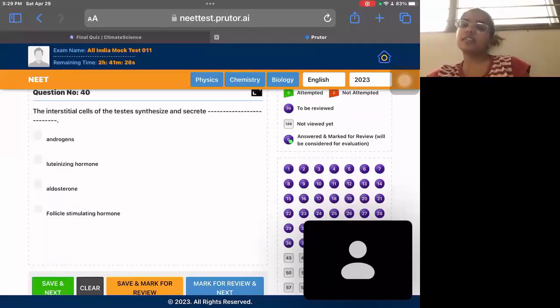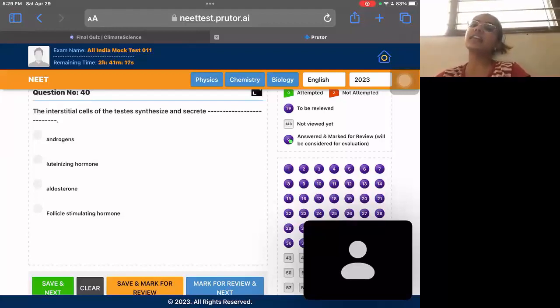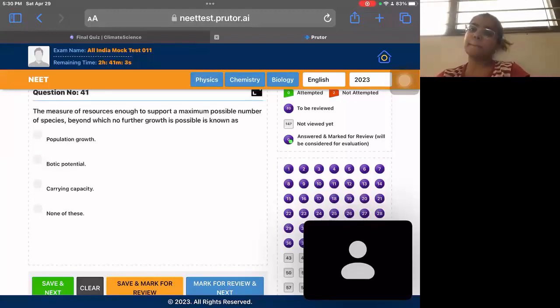Okay, question 40 is interstitial cells of testes. The interstitial cells of testes are the Leydig cells, and they basically synthesize testosterone. Testosterone is an androgen. So they help in the synthesis and secretion of androgens.